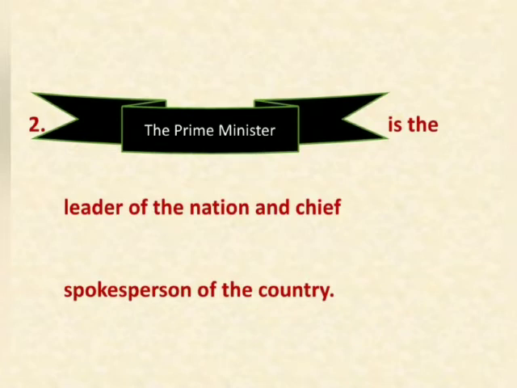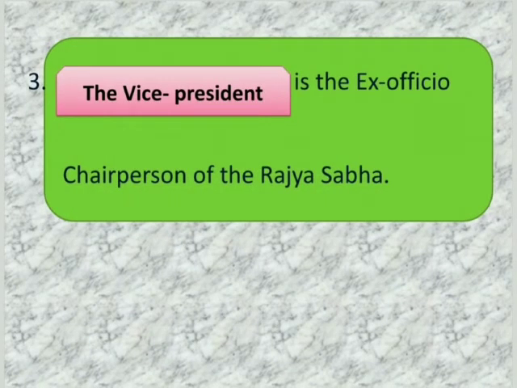Number 2. Dash is the leader of the nation and chief spokesperson of the country. The Prime Minister.